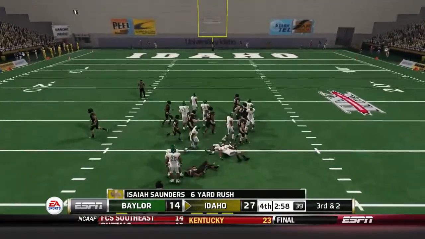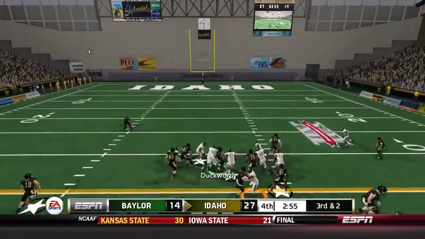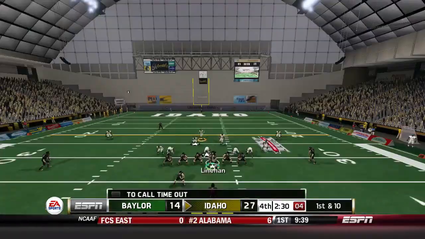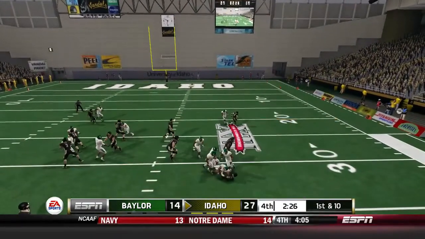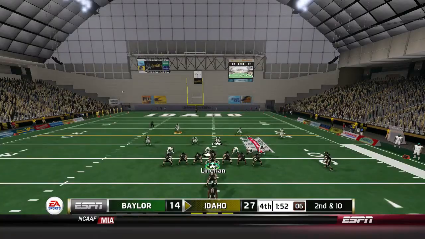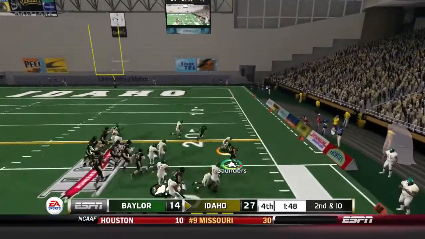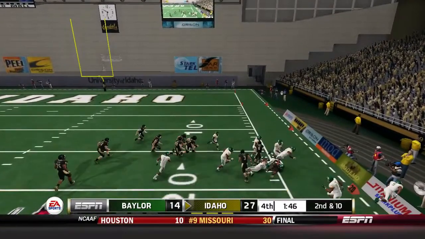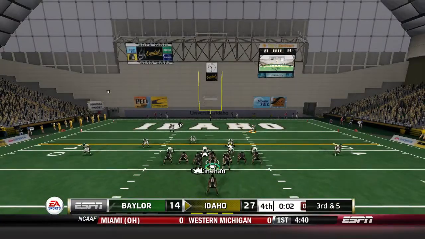Isaiah Saunders up the middle, 6-yard gain, 3rd and 2. Can they convert here once again? Duckworth up the middle. He does. First down, Idaho. Now 2 minutes and 30 seconds left. Handoff to the right, Isaiah Saunders. No yards there, bringing up 2nd and 10, but we're now under 2 minutes. Isaiah Saunders to the right side this time. Baylor has no timeouts. Isaiah Saunders picks up the first down. Does he get out of bounds? No, they tackle him inbounds, bringing up 3rd and 5, and they'll be able to kill the clock here.